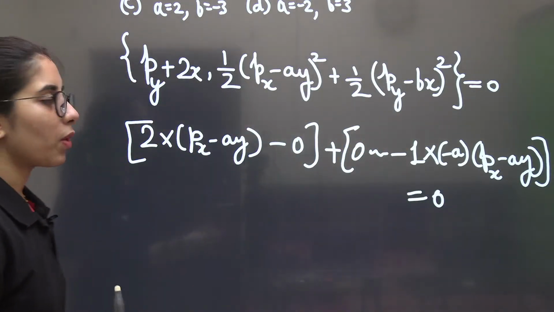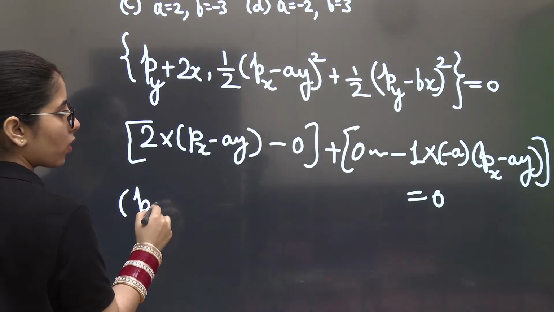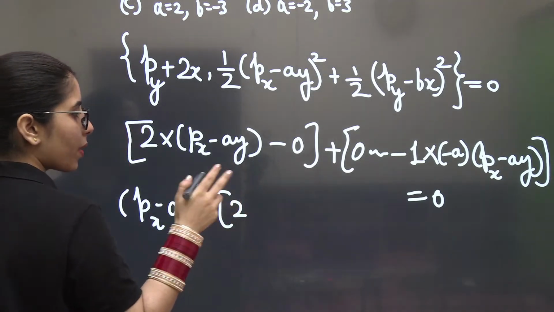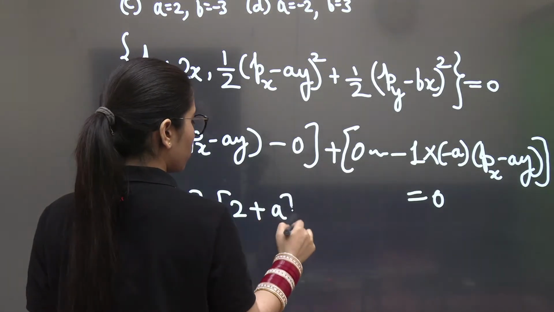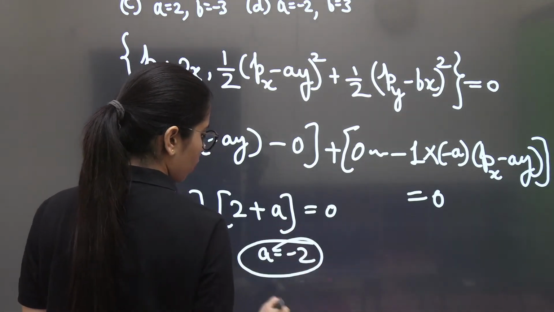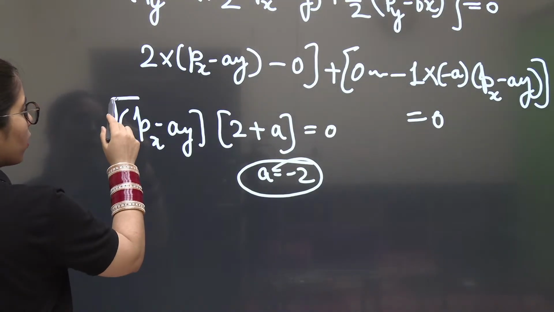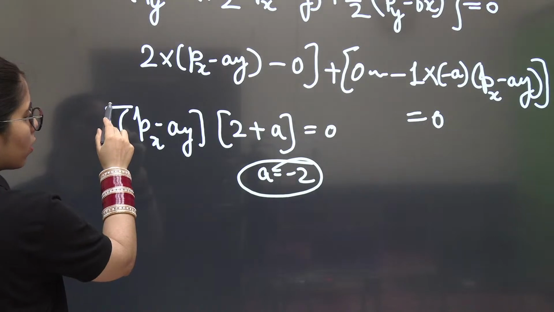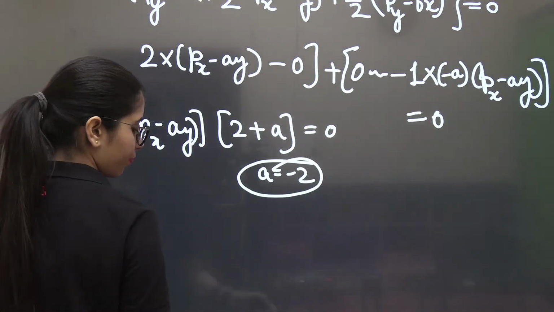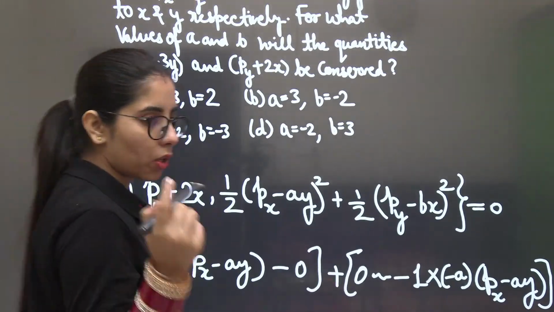Okay, if you simplify this part, what will happen? You can take px minus ay common. What will it give you? It will give you 2 minus minus plus a equal to 0. A is equal to what? Minus 2 you will get. So a is equal to minus 2 is what you are getting, and you have already got b, this was from here, no? I think it's from here. Yep. So we have got a is equal to -2 and b is equal to 3, which is in option D, and that is the correct option.